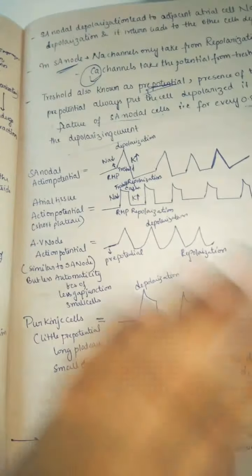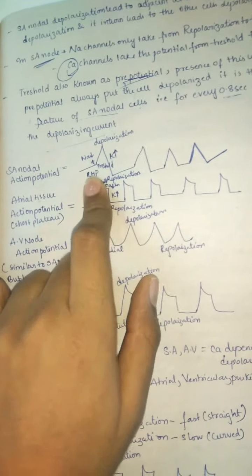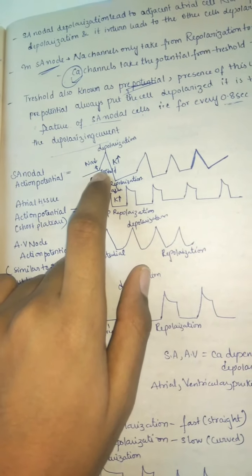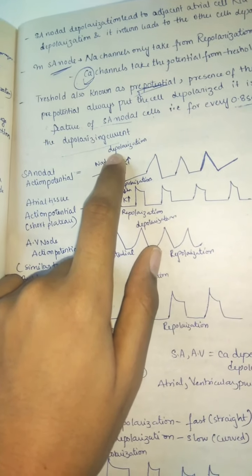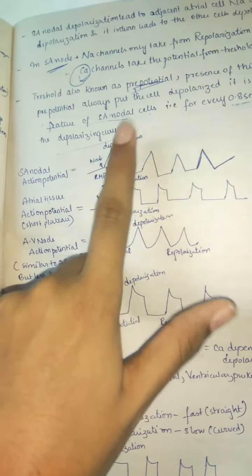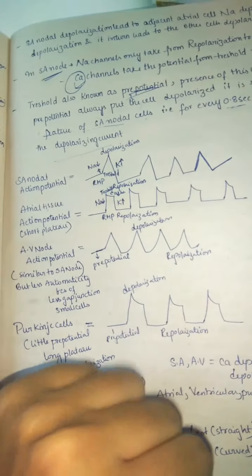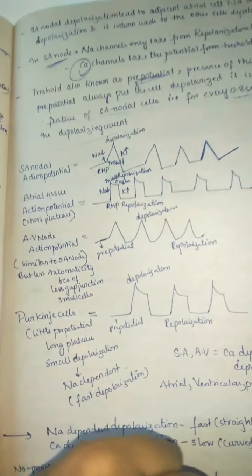Now we can see the SA nodal action potential over here. First it's at RMP. Because of sodium influx, it has come to threshold. Because of calcium influx, it has come to depolarization, and because of potassium efflux, it has come back to repolarization. So this is about an SA node action potential.